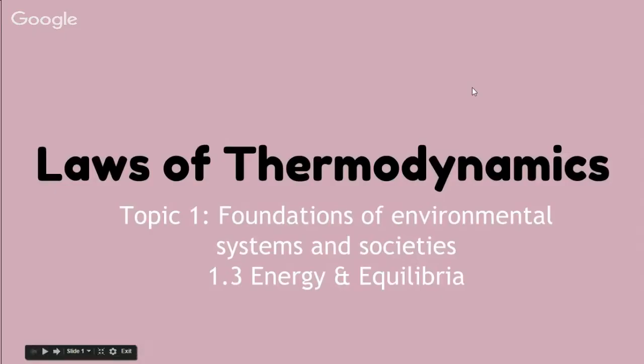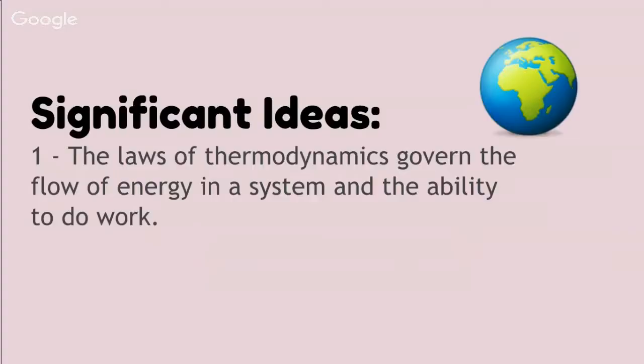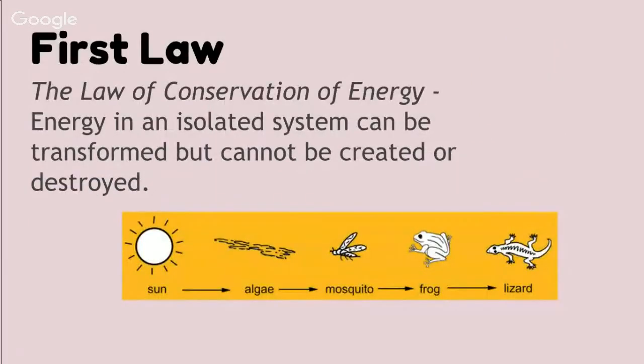Okay, so let's talk about laws of thermodynamics in ecosystems. Really importantly for this video, we want to talk about how the laws of thermodynamics govern the flow of energy in a system and the ability to do work. We can think about our sun and how it feeds the earth with all of its radiant energy, but most of this energy or sunlight is not going to be taken up by our plants. It's going to be unused by organisms and lost as heat and heat of evaporation. And so there's a very, very small percentage that's actually captured in plants. And we're going to talk about how this can lead to some interesting things.